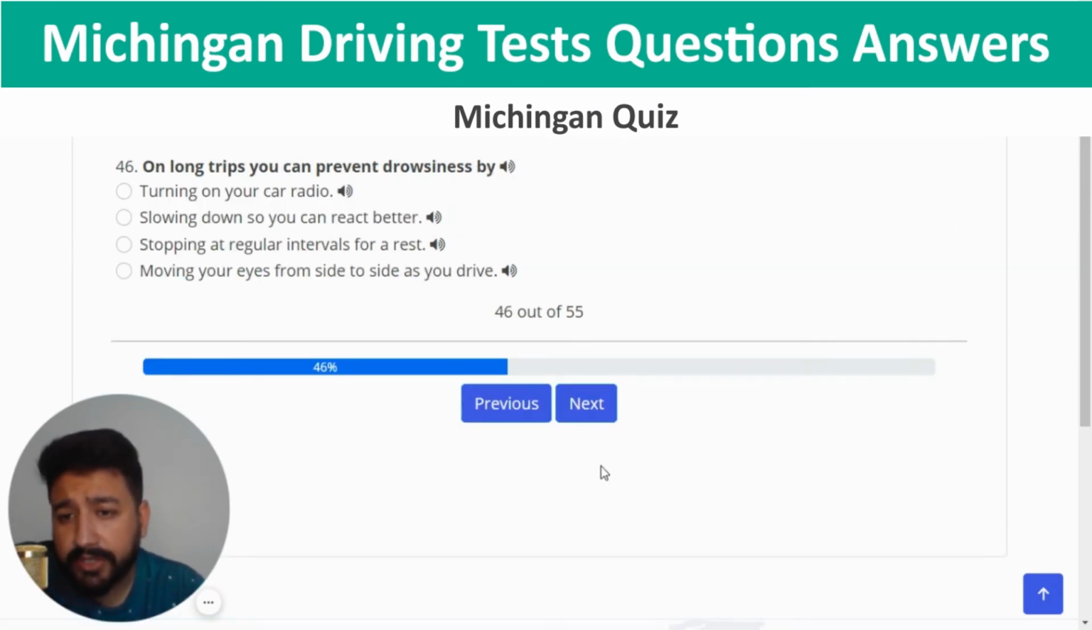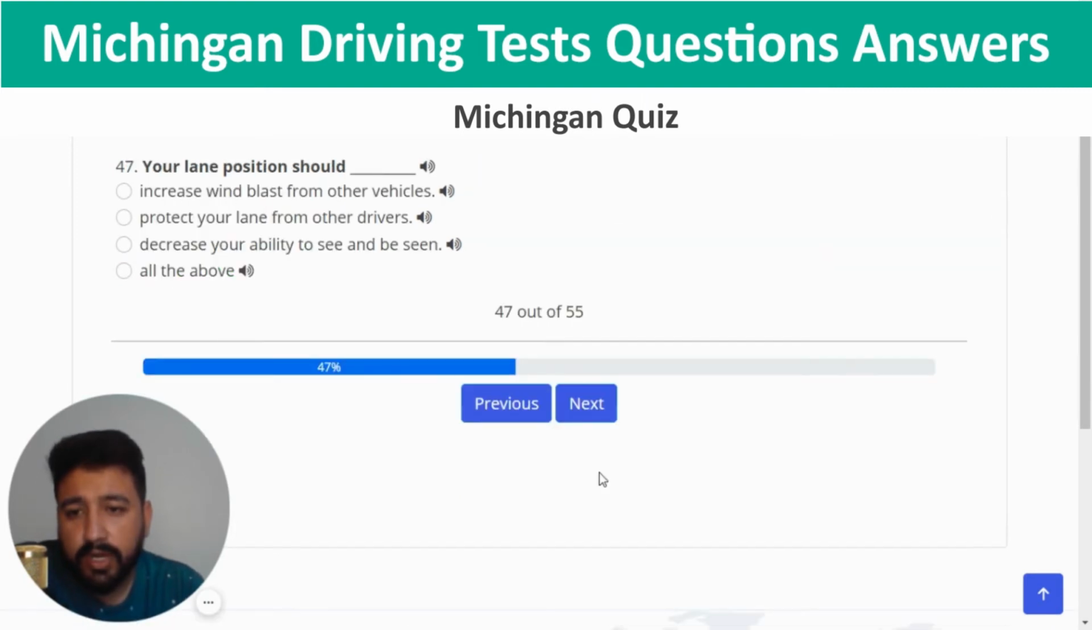And next, on long trips, you can prevent drowsiness by... The right answer is the third one, which is stopping at regular intervals for a rest. This is the correct one. And next, your lane position should blank. So you can choose the second option, which is protect your lane from other drivers. So I'm going to click on the second option.